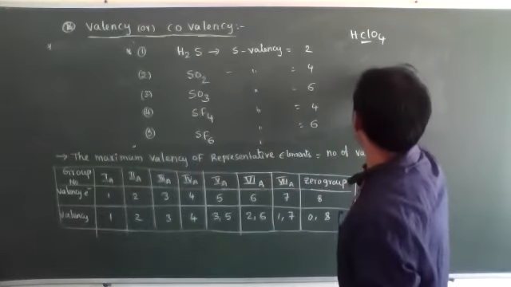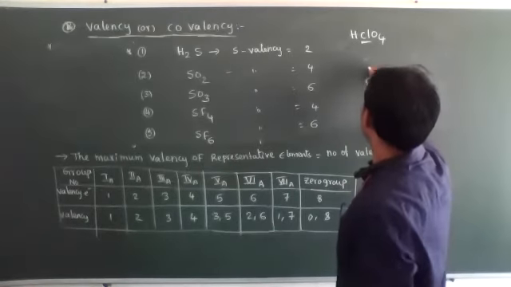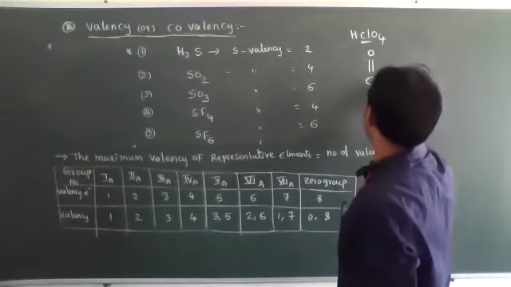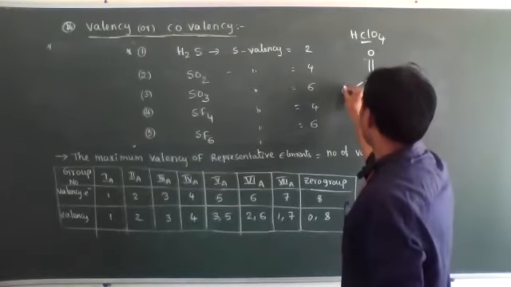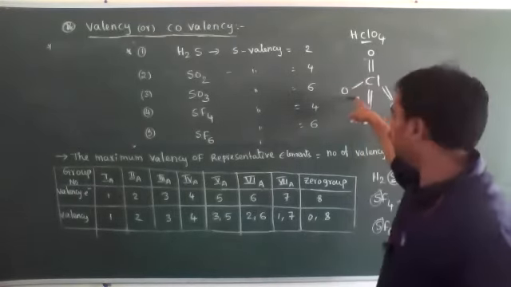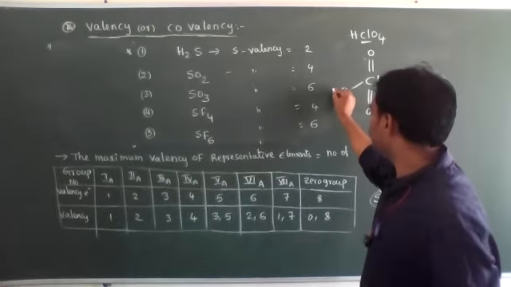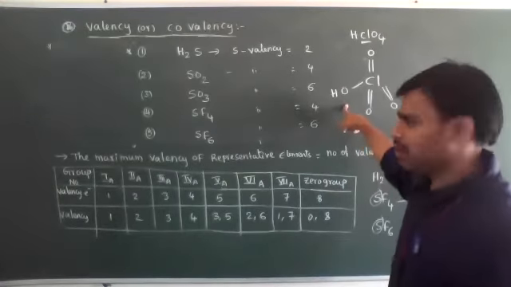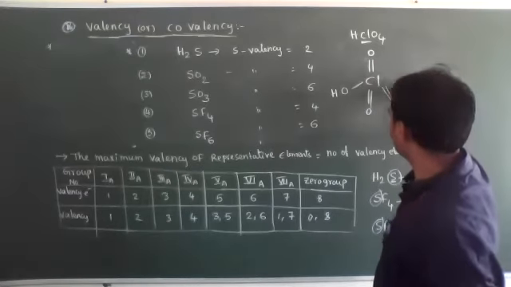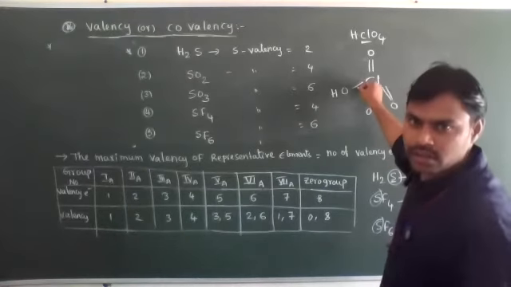Let's see. This chlorine is the central atom. It forms a double bond with 3 oxygen atoms, and 1 oxygen atom forms a single bond. This oxygen atom has 1 more bond with hydrogen, the OH group is present. Now how many bonds are present? 2 plus 2 plus 2 plus 1.